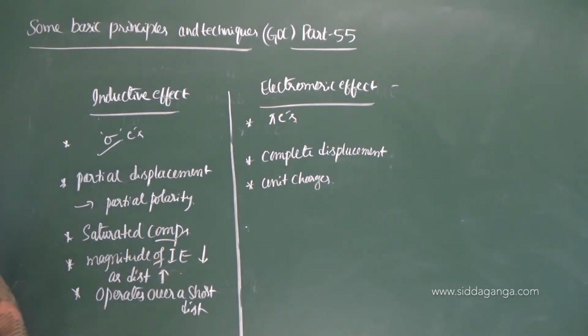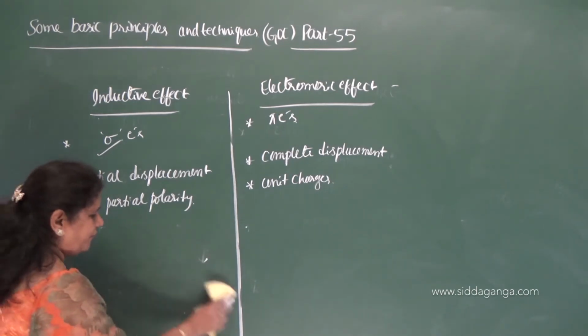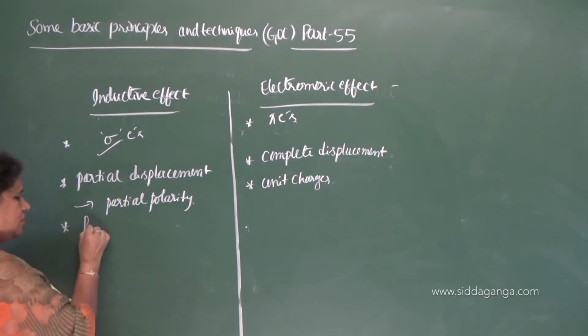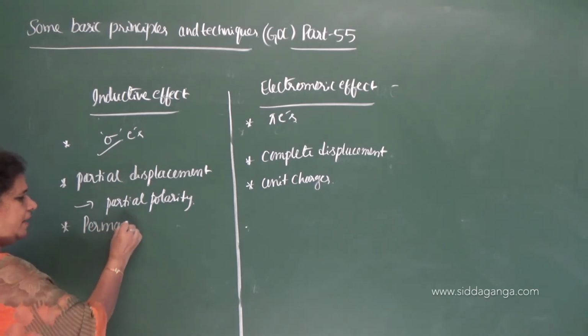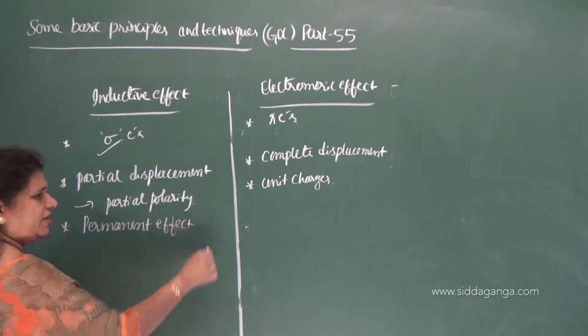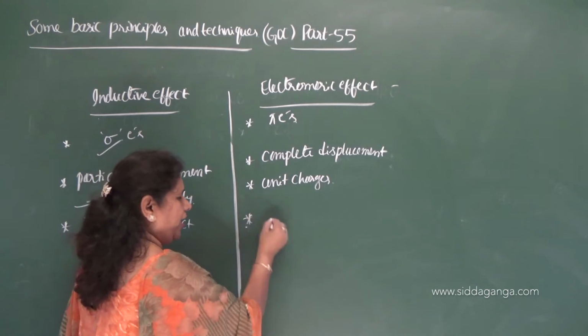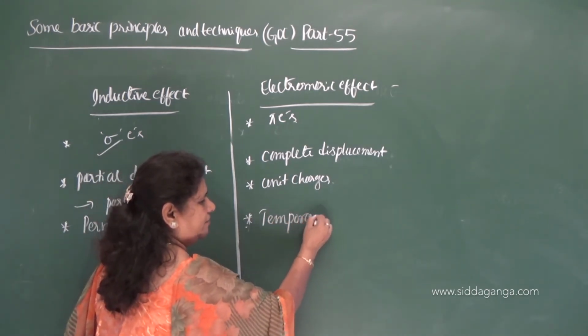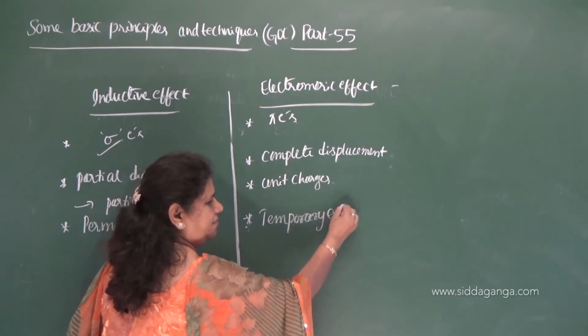A very important one here is that inductive effect is a permanent effect, whereas electromeric effect is a temporary effect.